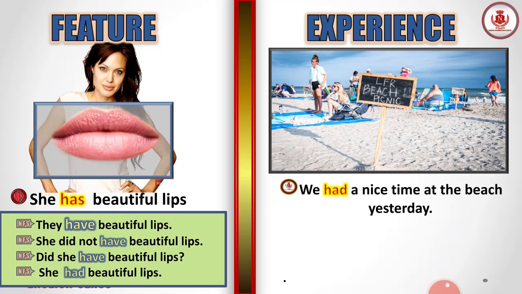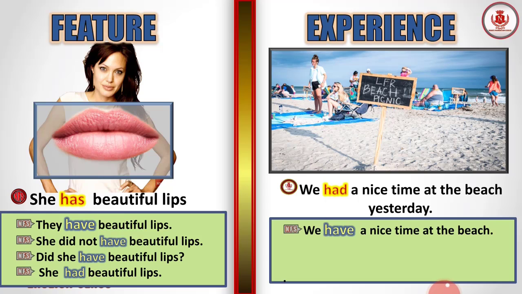And here also, we had a nice time at the beach yesterday. We had a nice time at the beach yesterday. We have a nice time at the beach. Had will turn into have. That is because had is a past tense. The past tense turns into a present tense. So if we are going to use a present tense, the subject is still we, but we have to change the verb had into have. And what is the next? We did not have a nice time today.